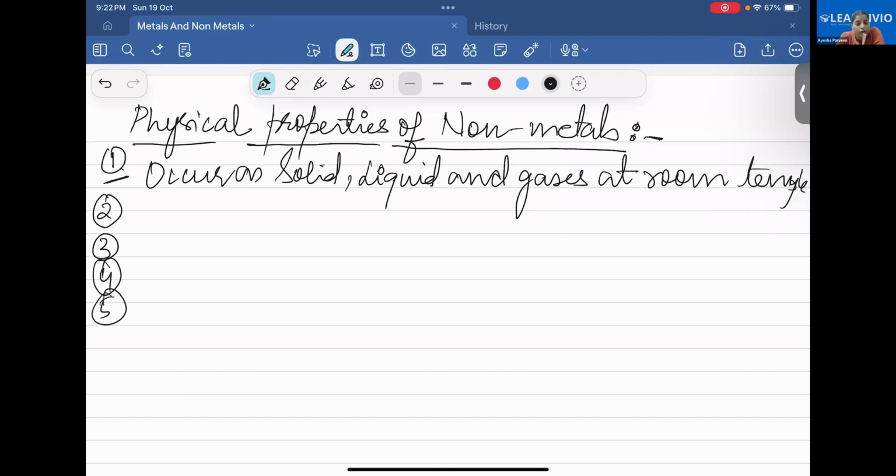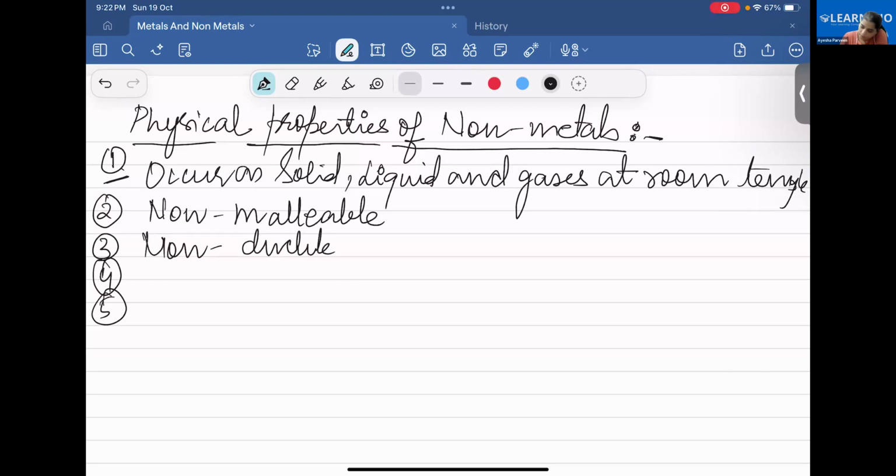Metals, I told you, are malleable. They are ductile as well, but non-metals are non-malleable, non-ductile, as well as non-sonorous.